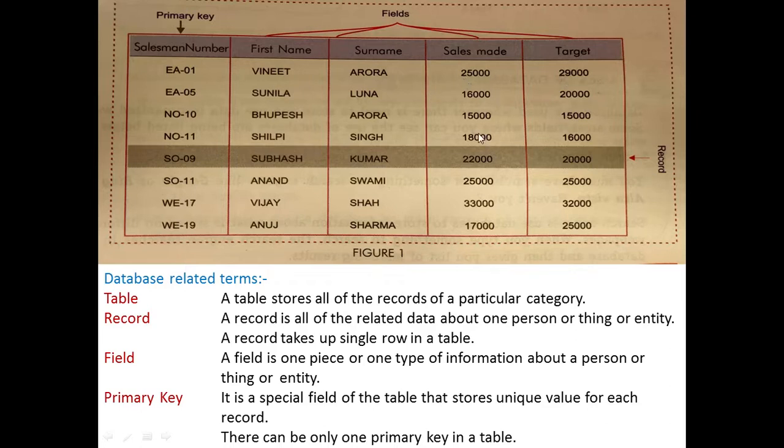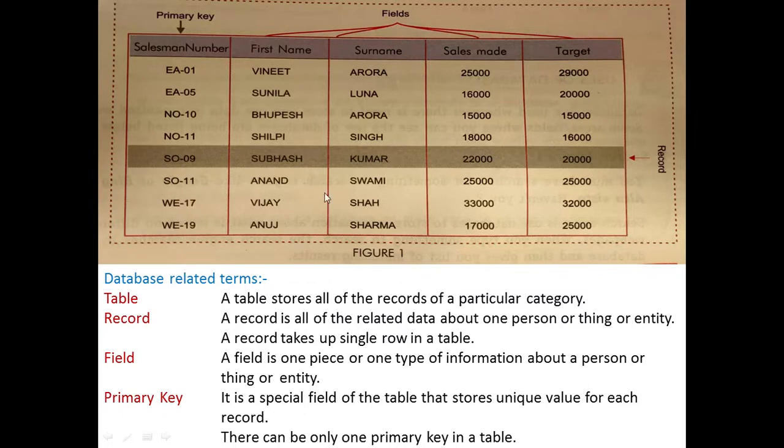Some have done well, they have reached the target. For example, Bhupesh Arora has reached the target, 15,000 was the target, and they have achieved it. Some are beyond the target also, and some are less than the target.